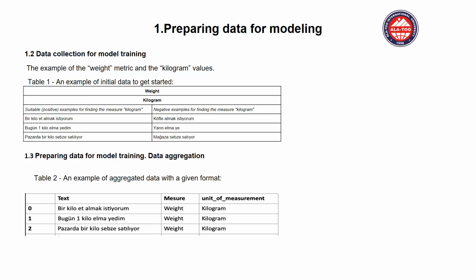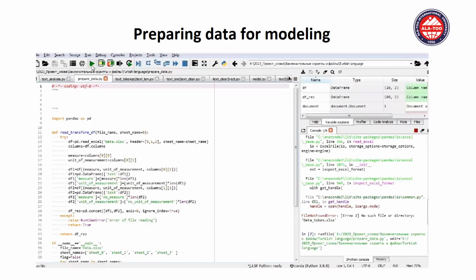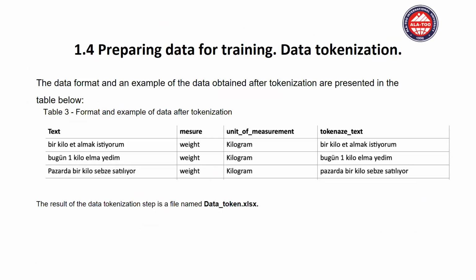So preparing data is, as you see in the table, on the left side there's a sentence with a measure, and on the right side there's a sentence without measurement units. We describe this measurement unit as a weight, and the unit of measurement is kilogram. So this is the sample of our coding.